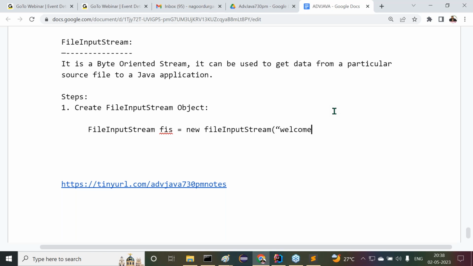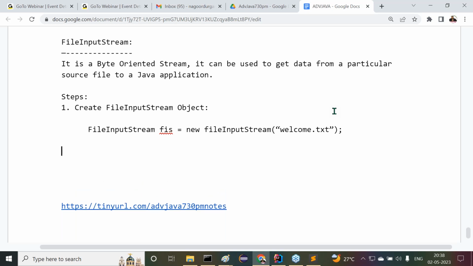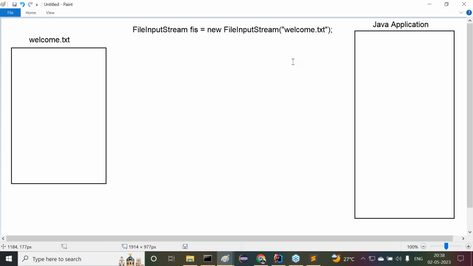Now here I want to provide welcome.txt. No other parameters exist here, only one parameter, that is welcome.txt. Now observe carefully. What is the internal flow of execution? When we write FileInputStream fis = new FileInputStream("welcome.txt"), first the JVM will take the provided file and its location, welcome.txt. The JVM will go there and check whether this file exists or not.